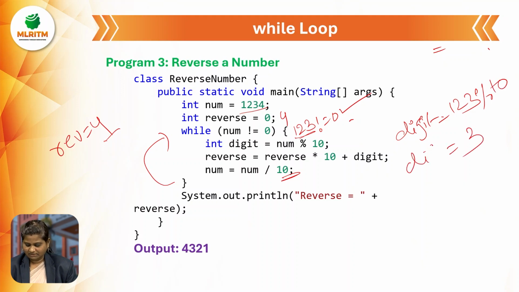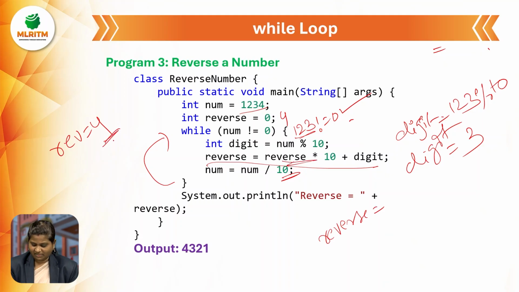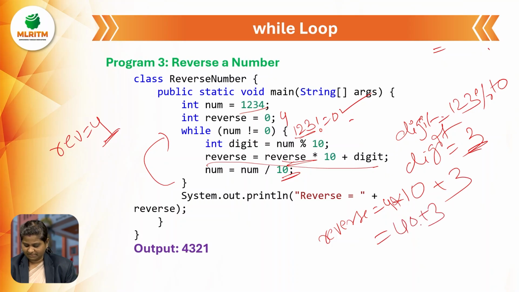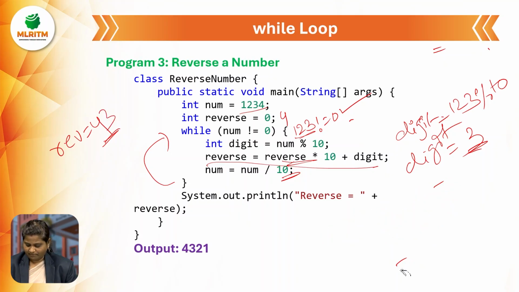Digit as 3. Here I am doing reverse. Reverse is equal to reverse, which previously was 4, into 10 plus digit, which is now 3. That is 40 plus 3, which is 43. What is the reverse value right now? 43.